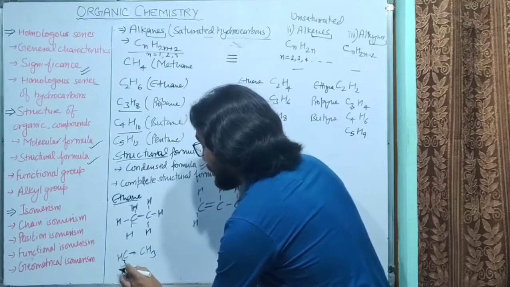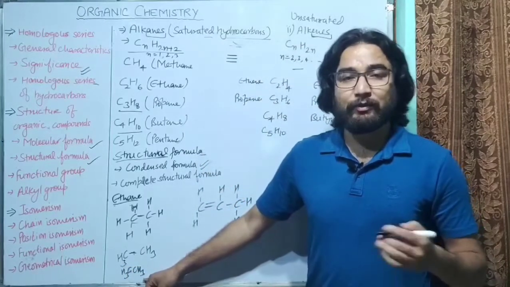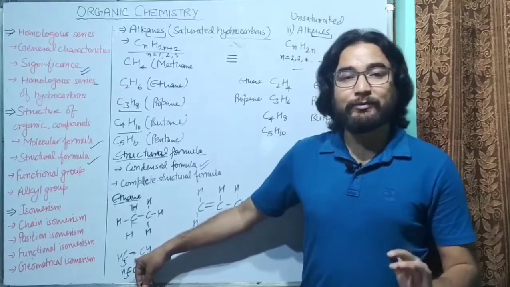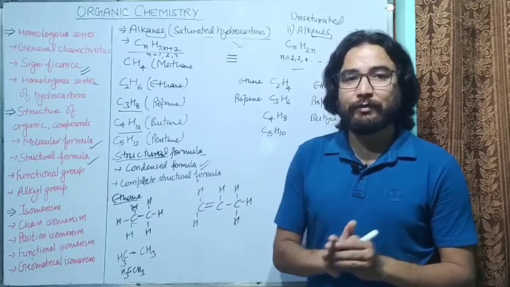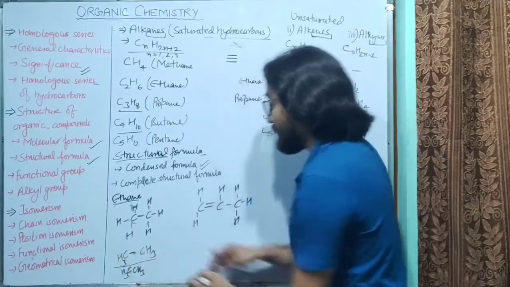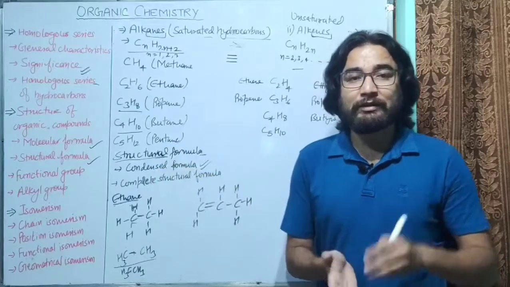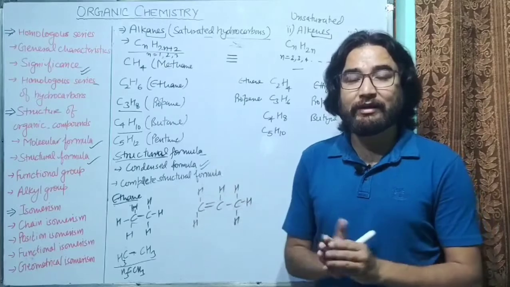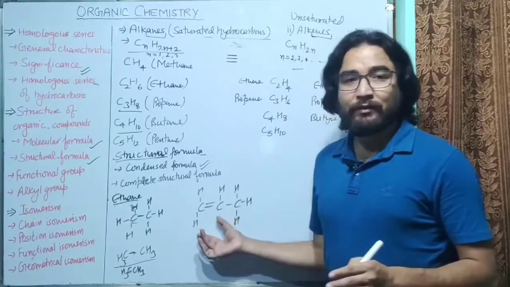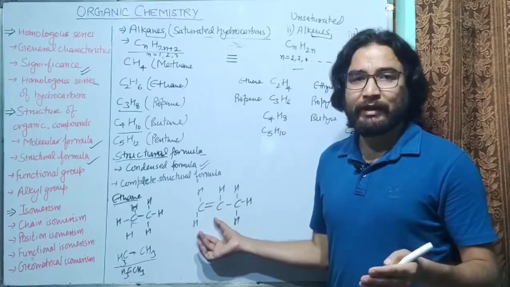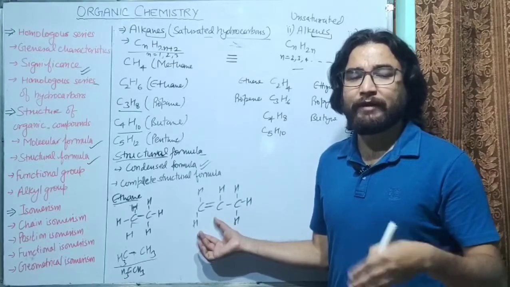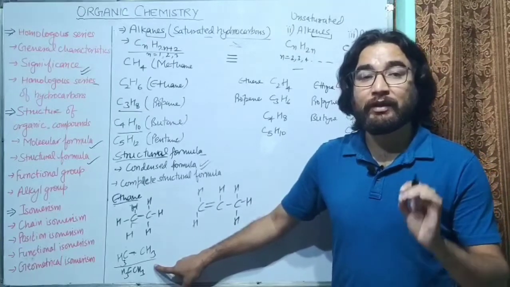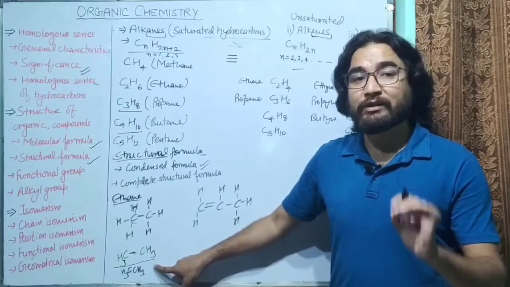You also don't have to represent the single bonds between the carbon atoms, or only the bonds between the carbon atoms and not the bonds between carbon and hydrogen. So that's why it is called the condensed formula, because it is quite shorter as compared to the complete formula. The complete formula is very large, and therefore it is very inconvenient to write again and again. So we use the condensed formula, and the condensed formula is very helpful to find out the structure also.